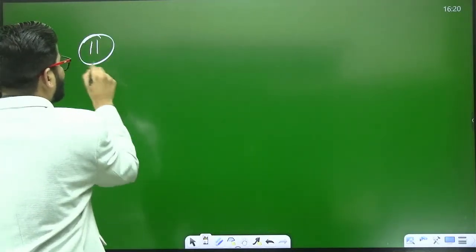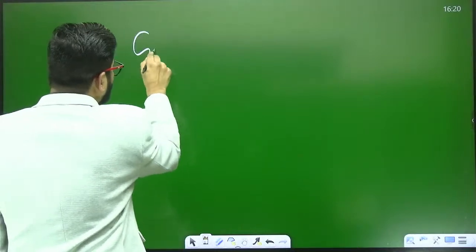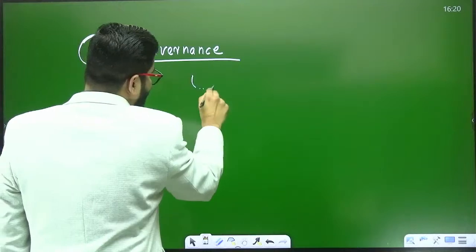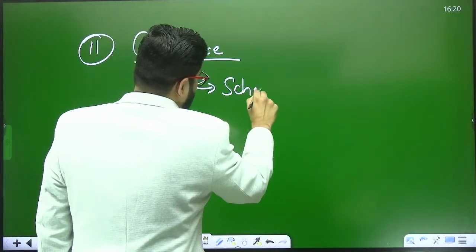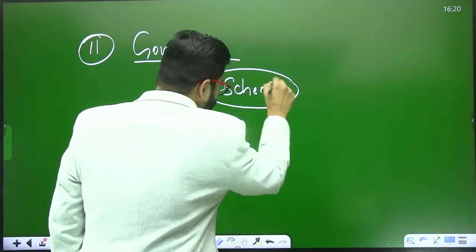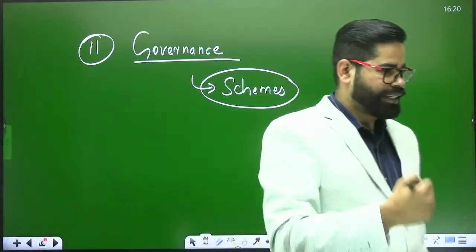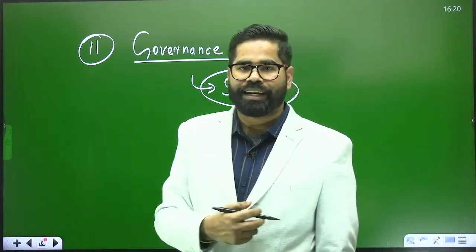Then the next thing we can see is that there can be questions on governance. And in governance, mainly we are getting questions on schemes. On schemes, what type of questions are there?